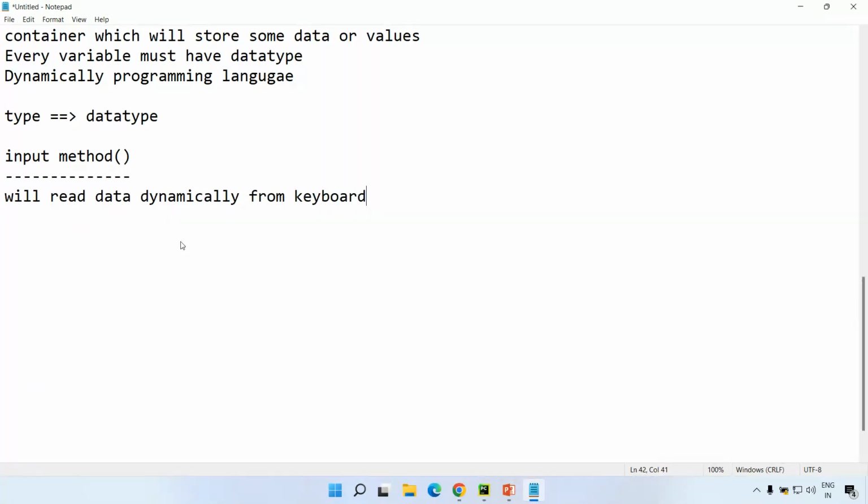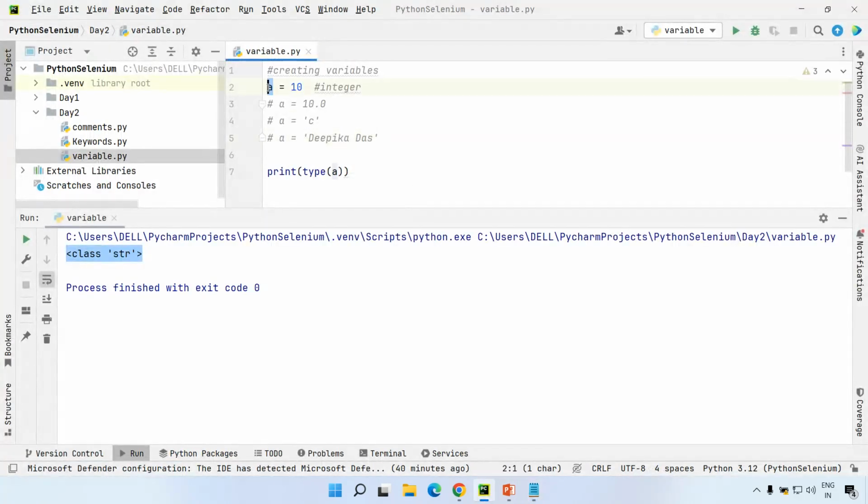During code execution, if you want to provide some data from the keyboard, you need to use this input method. So input method will read data dynamically from the keyboard or from the user. It will just read the data. Upon reading the data, it will just pass the data to this particular variable.